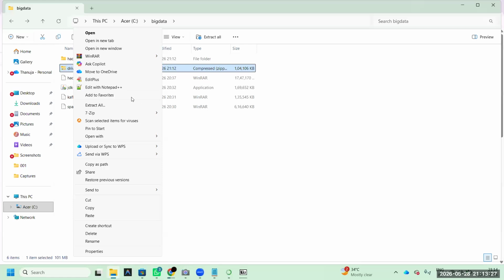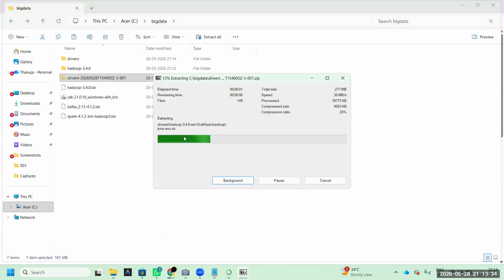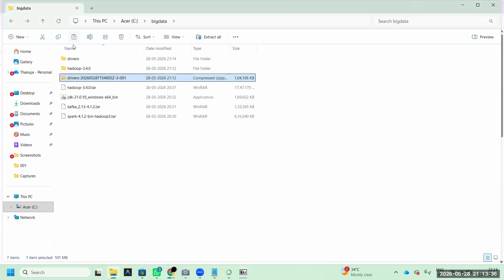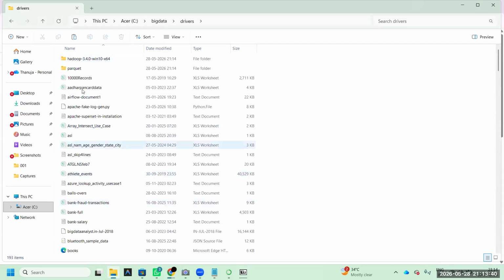This is 7-zip. Extract here. That's it. Okay, what is this, drivers? A sample data sets you have. A sample data sets, all important files available. Just go through it.